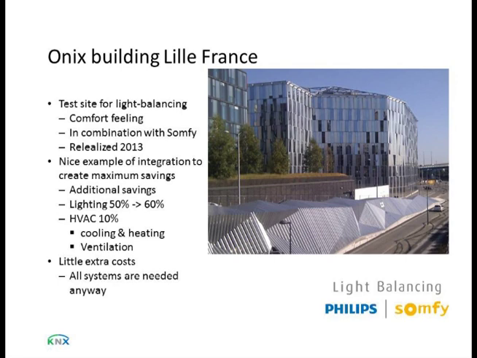It is a very nice example of how integration can get to maximum savings, because in the way we work in this building, we have additional savings in the lighting. We go from 50 to 60%. You already saw a video that we can achieve 50-55%. We can go even further if we work together with the blind system.